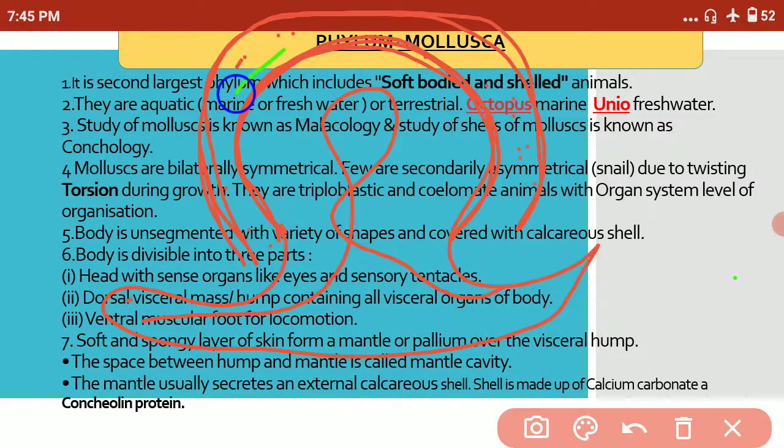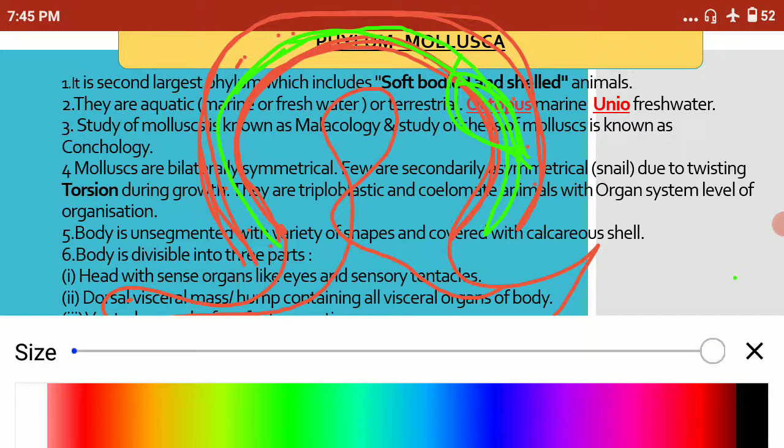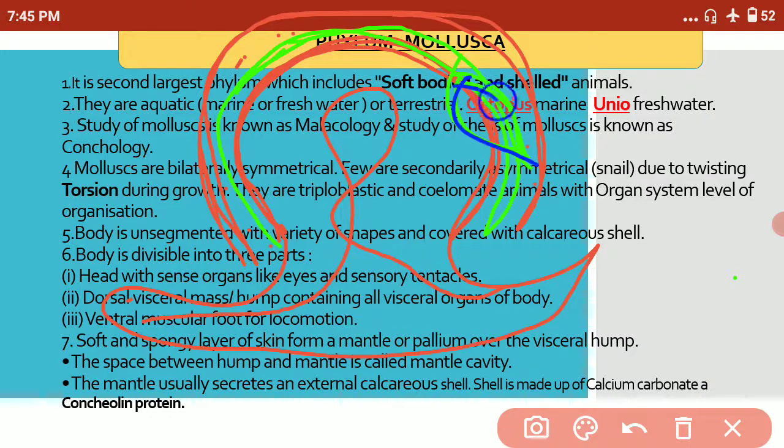In the mantle cavity, a leaf-like structure is present. This leaf-like structure is known as ctenidia, which helps in respiration as well as excretion. How? The water passes inside from here and goes outside from here, and through the ctenidia respiration occurs.